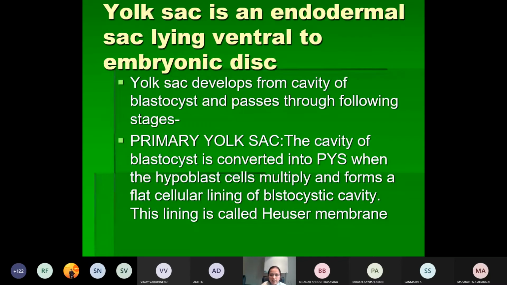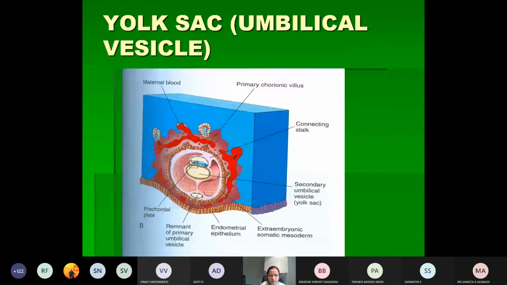The primary yolk sac is the cavity of the blastocyst, which is converted into the primary yolk sac when the endodermal cells lining the bilaminar germ disc multiply and form a flat cellular lining of the blastocyst cavity, which is called the Heuser's membrane.